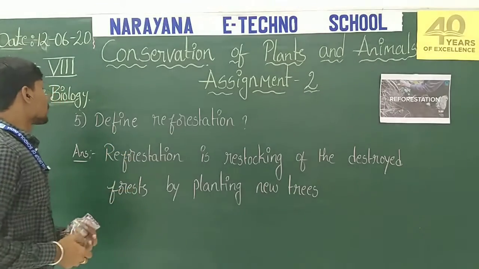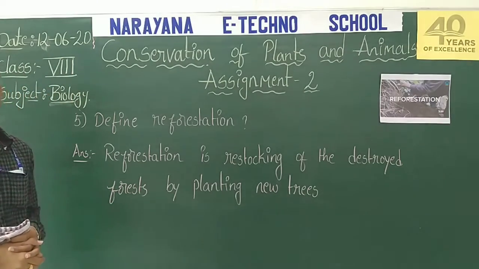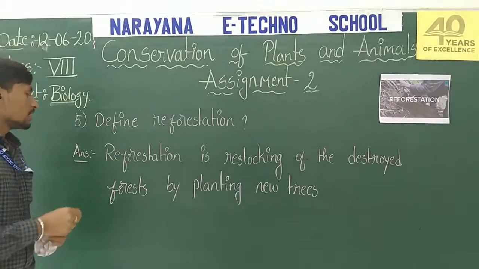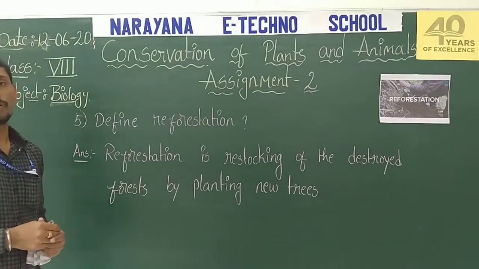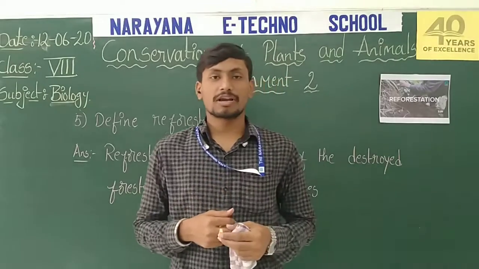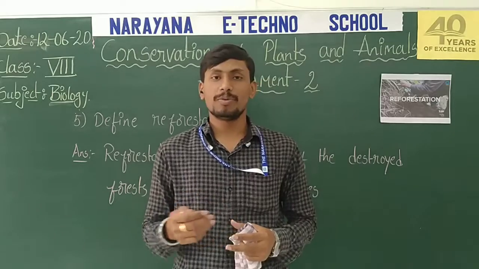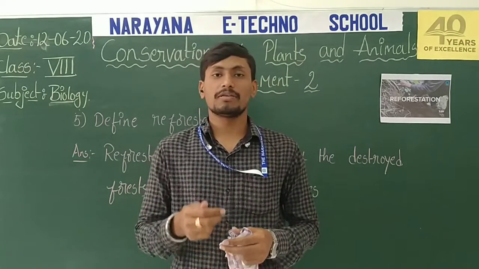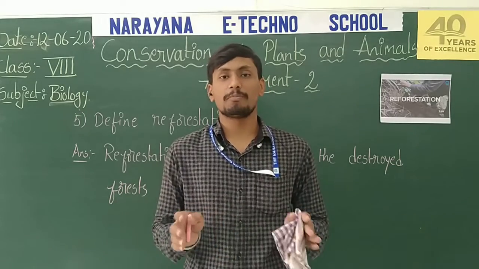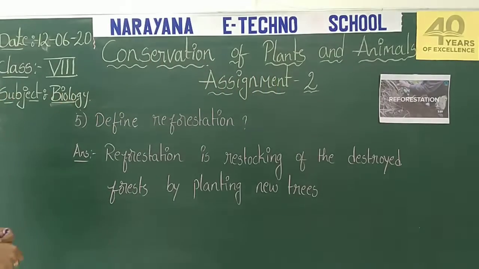Next question, fifth question. Define reforestation. Reforestation is the restocking of the destroyed forest by planting new trees. As I said in the last question, whenever natural calamities or human interference happen, the forest is destroyed. So in these places, we need to grow the plants again, so that it will be regenerated and replenished into a natural system.